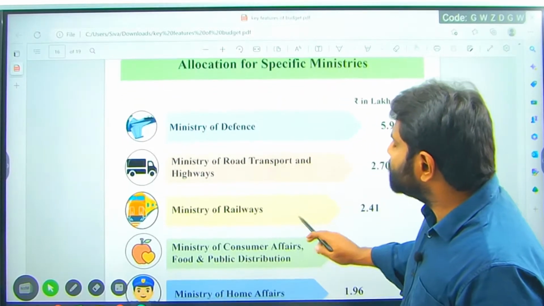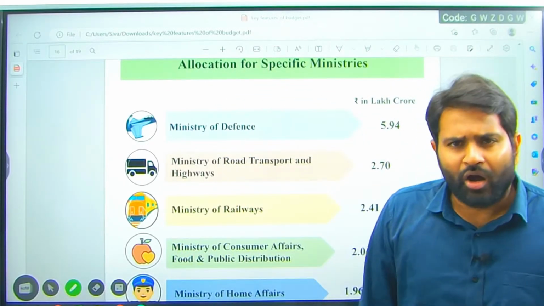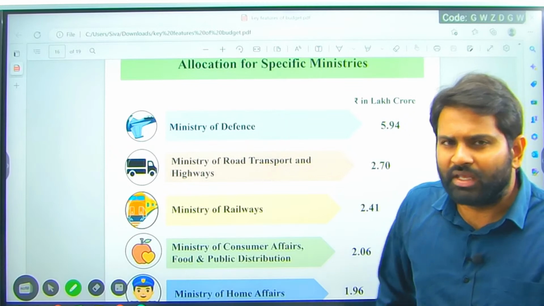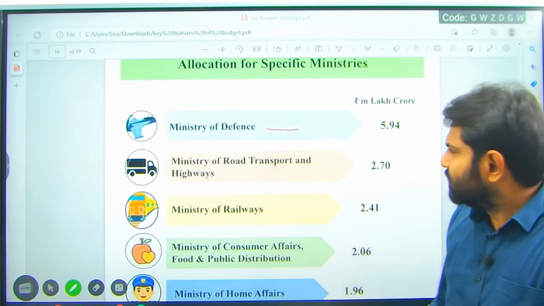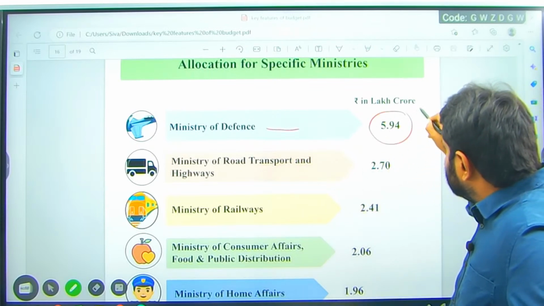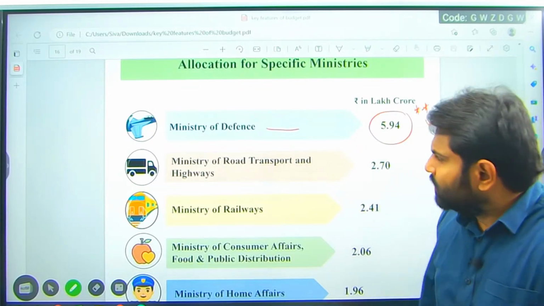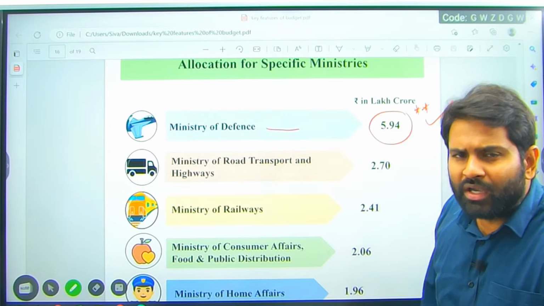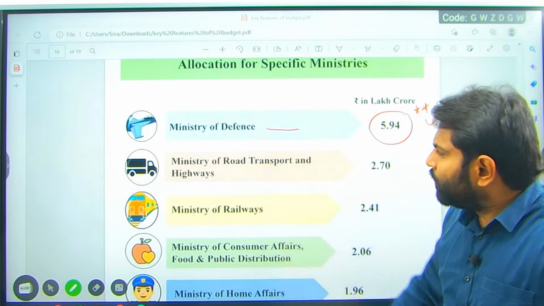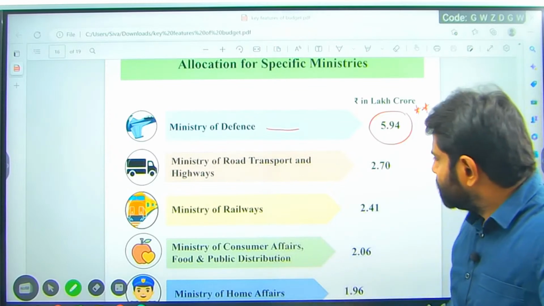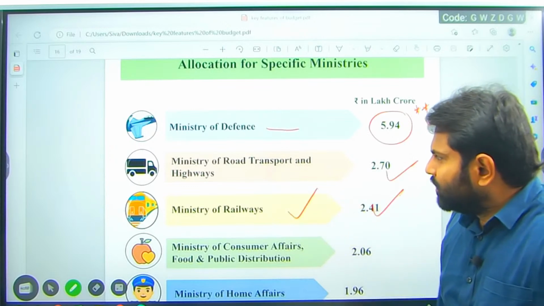If you want to see the allocation ministry wise, how much money is allocated to every ministry: the highest is the Ministry of Defense, peculiar to this particular government. Ministry of Defense is having a 5.94 lakh crore budget. Ministry of Road Transport and Highways, MORTH, is having 2.70. Ministry of Railways is having 2.41. Remember these two.